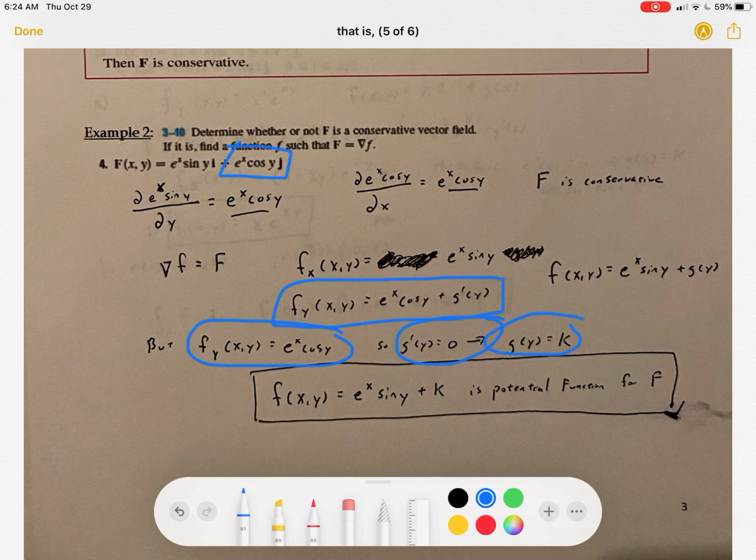And that's why we call it the potential function, because k can be different and it's going to change what our final answer is, since we don't know what the initial constant was. It could be 2, could be 5, could be 0. So our potential function is going to be e to the x sine y plus k for the conservative vector field we were given.